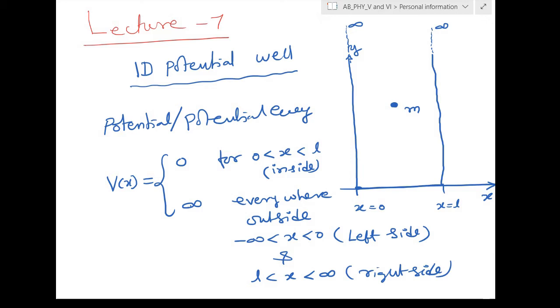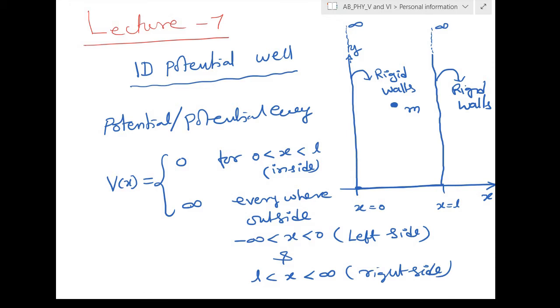So that means on the left side we have infinite potential energy, and on the right side also infinite potential energy. That is, they are walls of infinite potential energy. So we can call these the rigid walls. That's why the particle is confined to move only inside the box. The particle cannot escape to the outside. To go outside it would need infinite energy, but the particle will have finite energy.